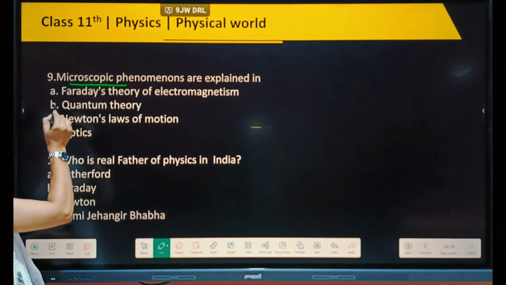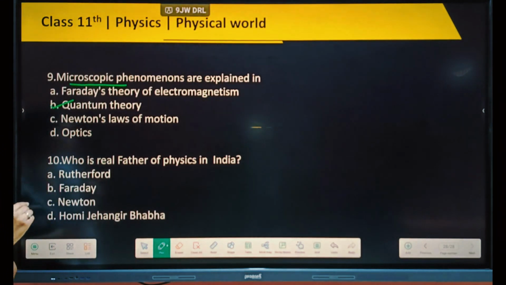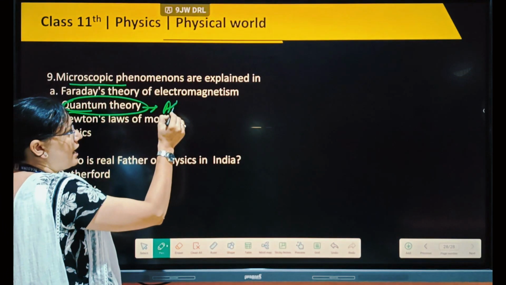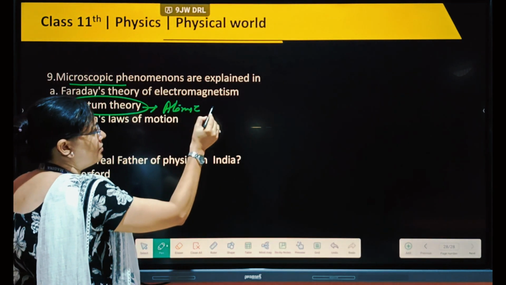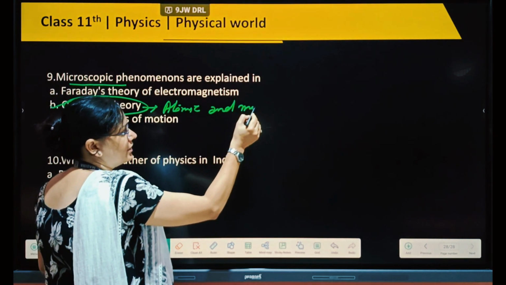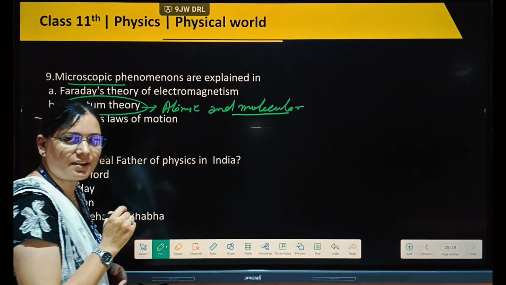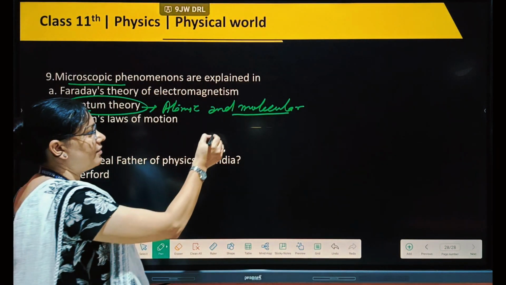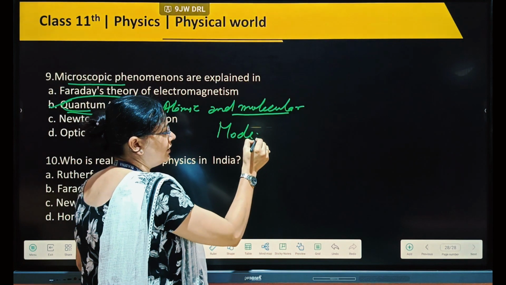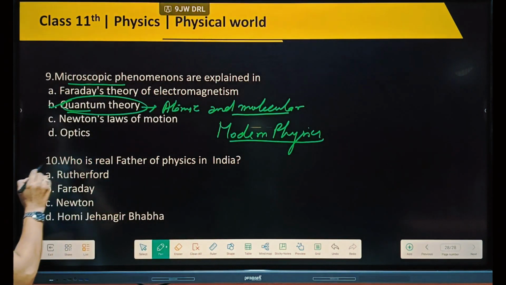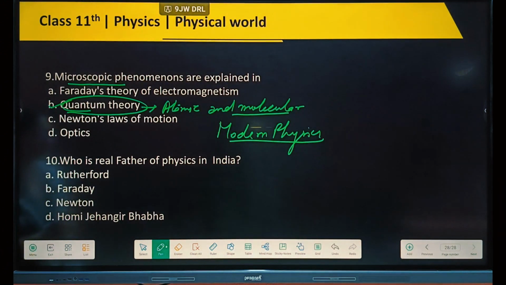So this is related to quantum theory, in which we study atomic and molecular phenomena that we can't see with our naked eyes. This is modern physics.